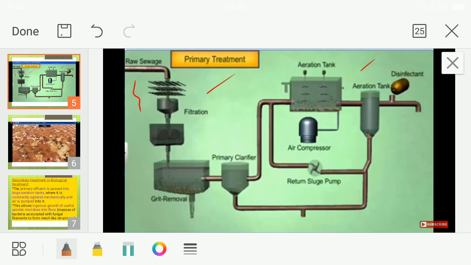So you can find they are filtering the particles which can be trapped by the filters. The rest of the part is moving here. From there it is passed into which one? It is passed into the settling tank.